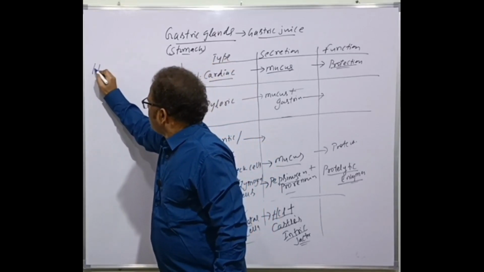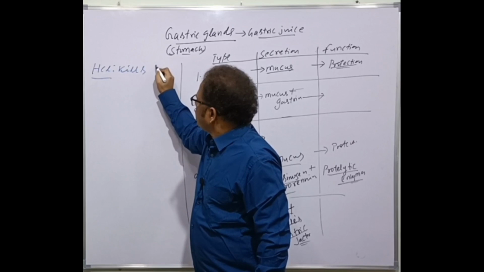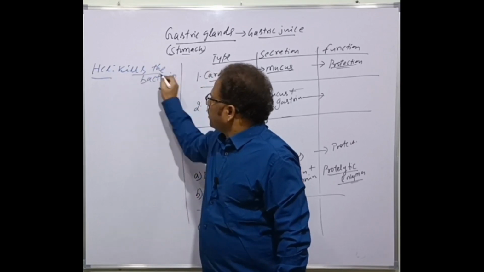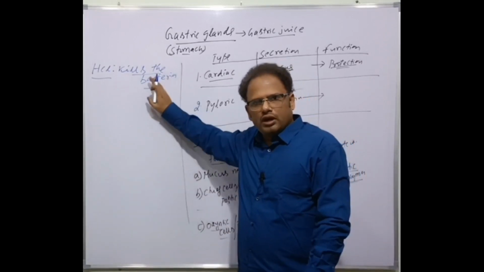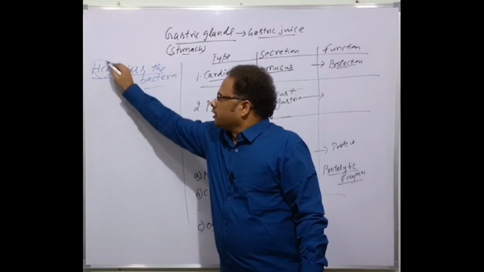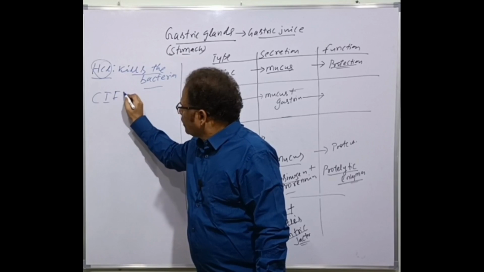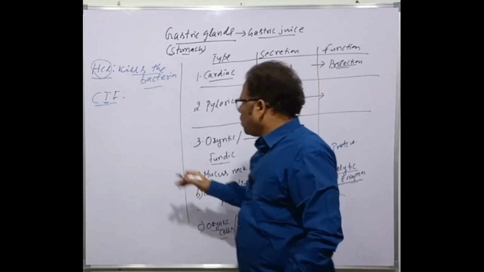HCl in the dilute form kills the bacteria present in the stomach, because some of the bacteria may pass to the stomach. These bacteria are killed with the help of the HCl in the stomach. Next one is Cassell's intrinsic factor. This factor is secreted by the oxyntic cells.